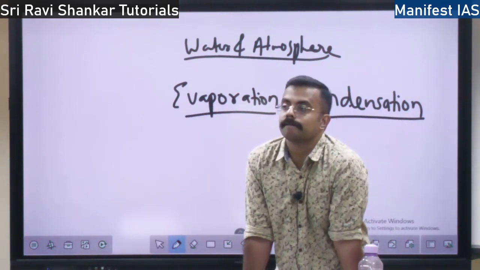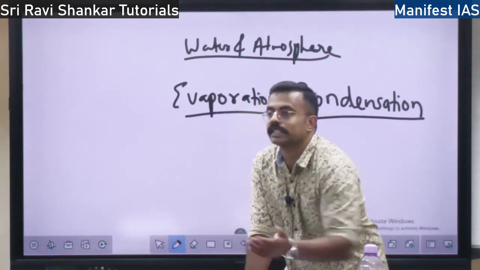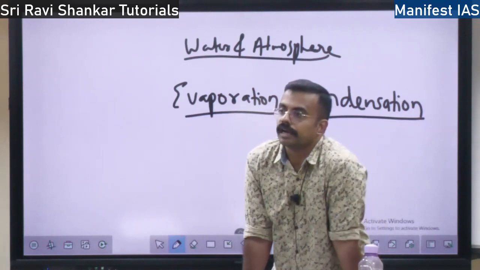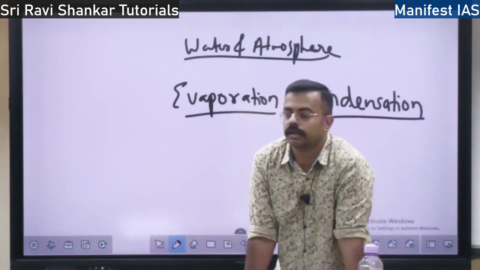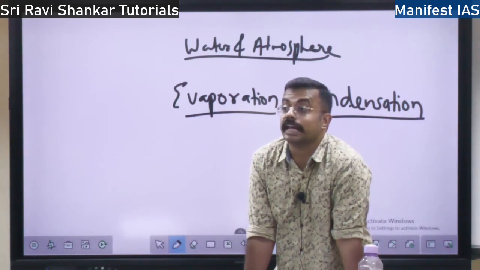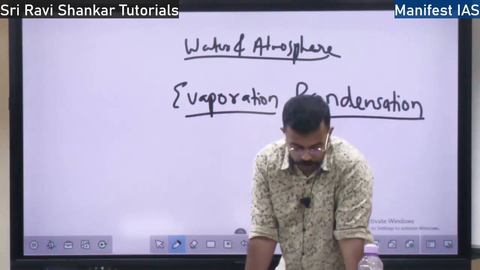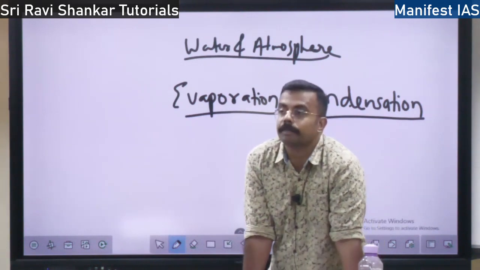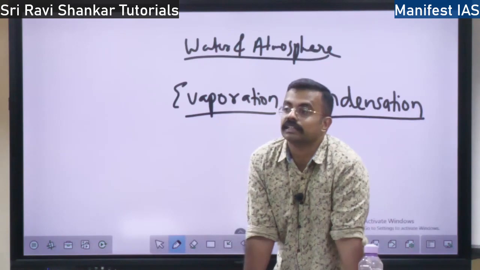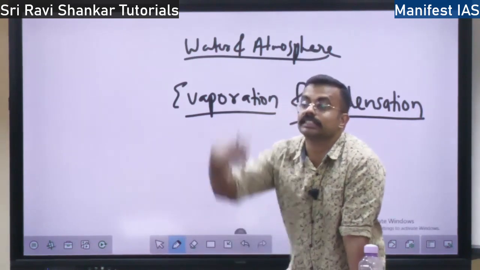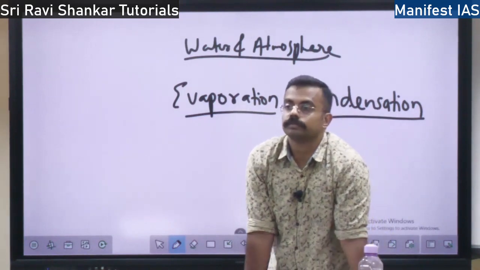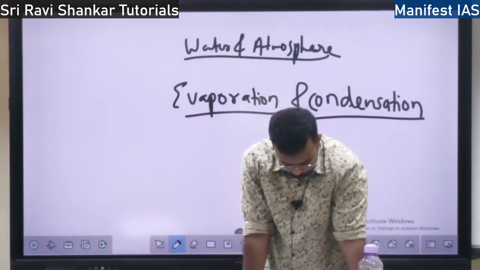Condensation happens over a surface: you will get dew, you will get frost, you will get smoke, fog and mist. If it happens in the free air, it is called clouds. Clear? So condensation of water vapor in the free air is called clouds. This happens at an elevation, while fog and mist happen at the ground. There are many types of clouds. What are the multiple types of clouds?